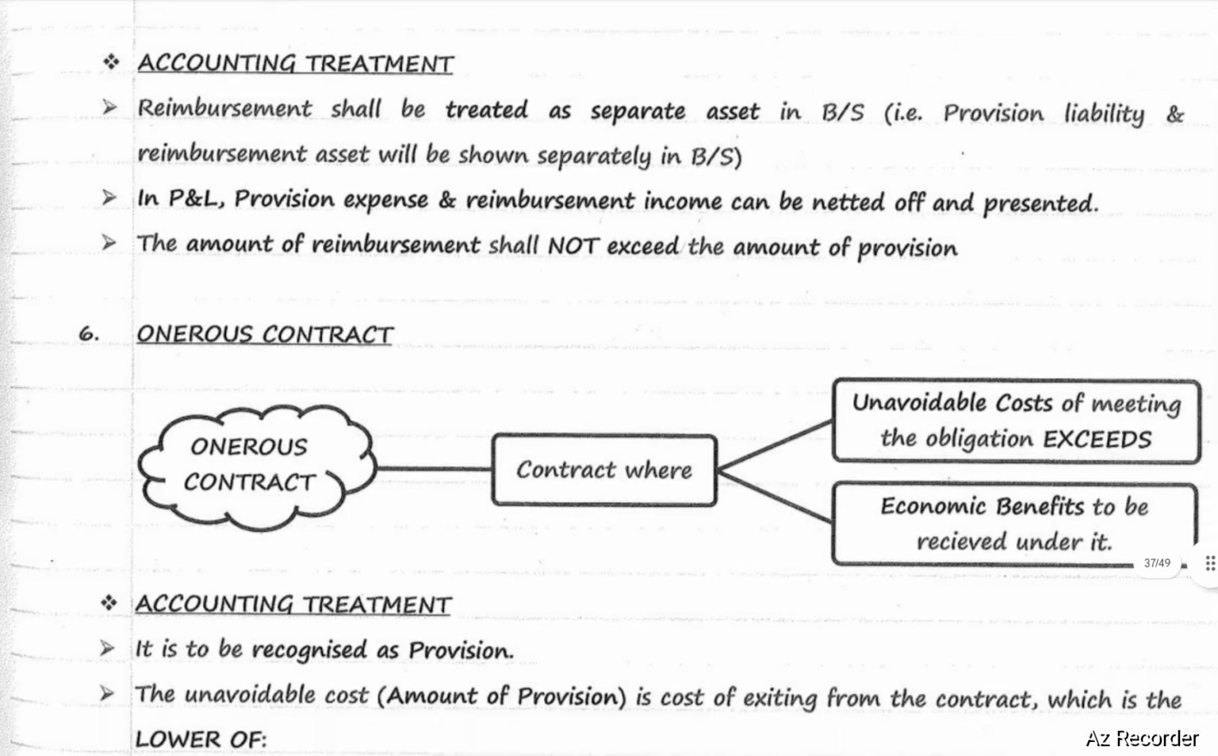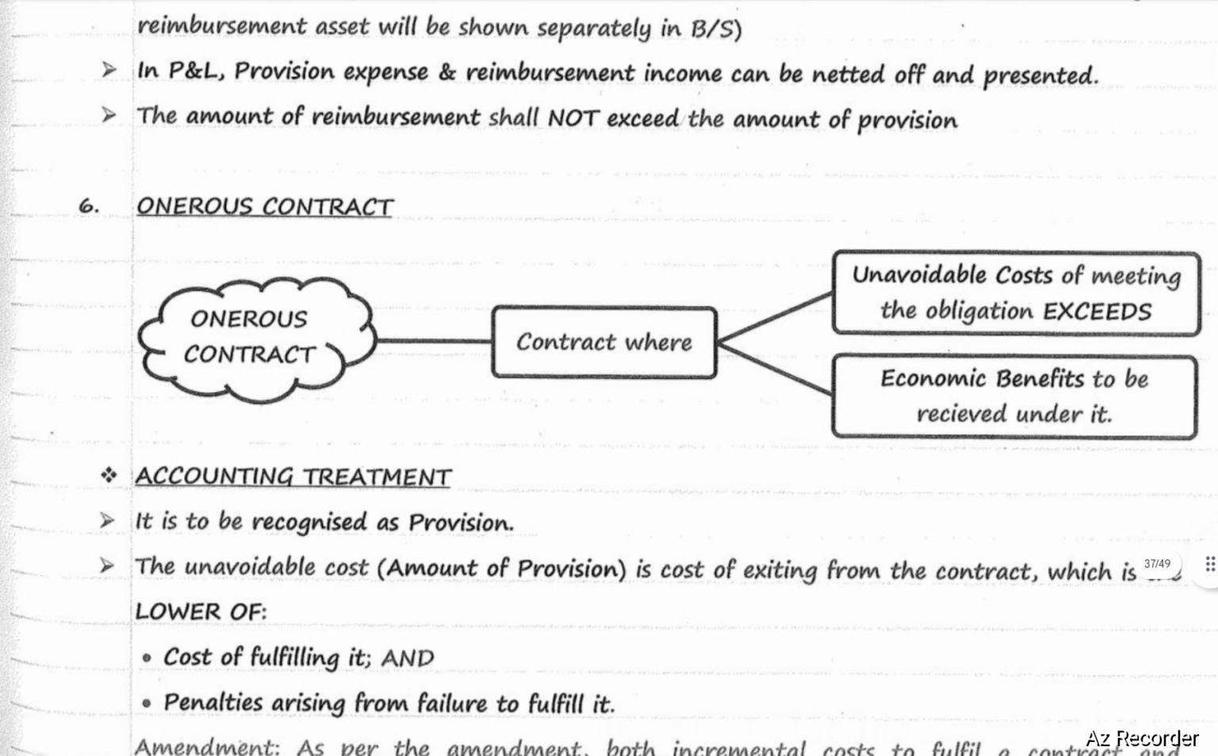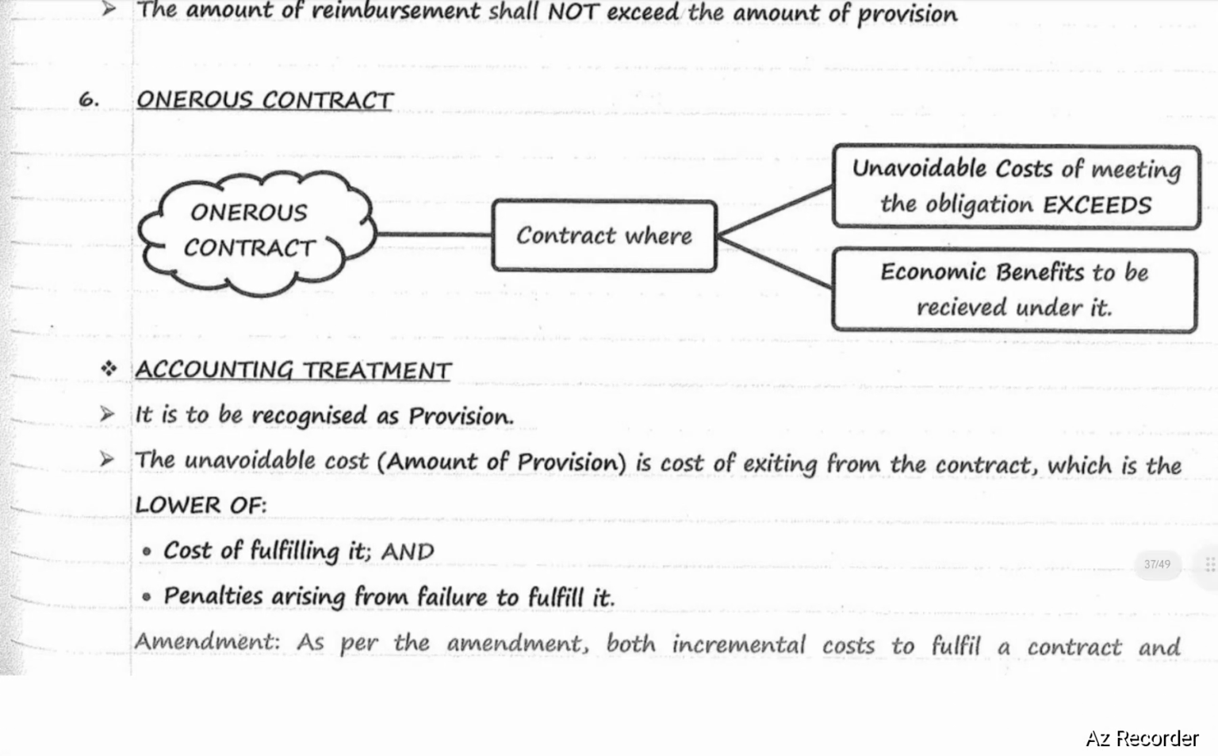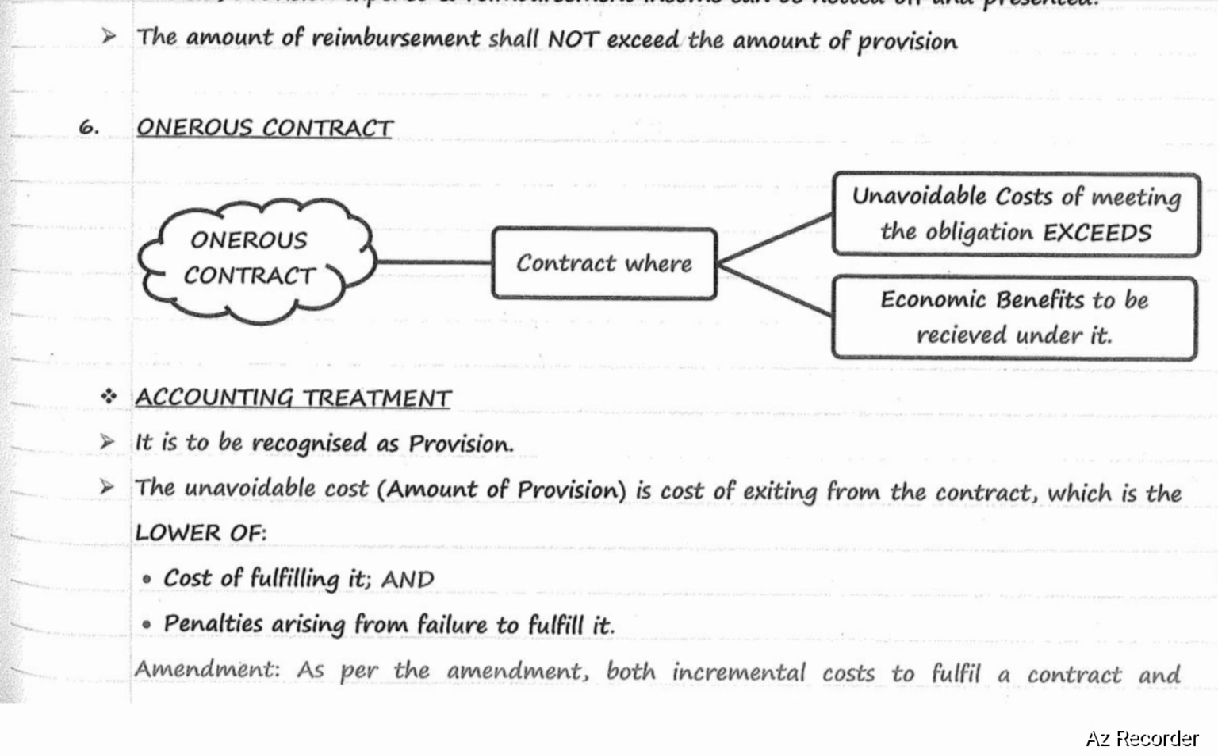Next, onerous contracts. An onerous contract is a contract where the unavoidable cost of meeting the obligation exceeds the economic benefits to be received under it. Accounting treatment of an onerous contract: it will be recognized as a provision. The unavoidable cost, that is the amount of provision, is the cost of exiting from the contract, which is the lower of the following: cost of fulfilling it and penalties, or penalties arising from failure to fulfill it, whichever is lower.